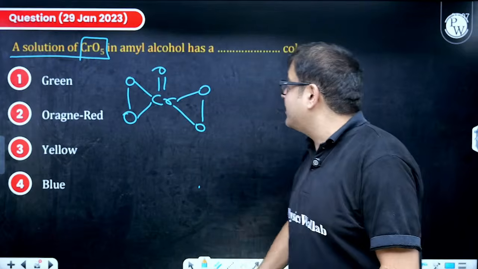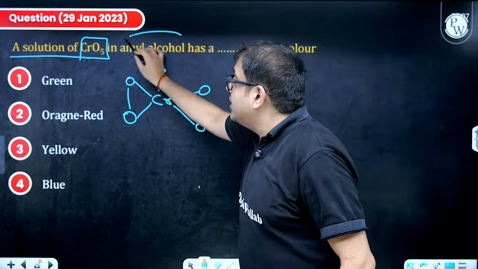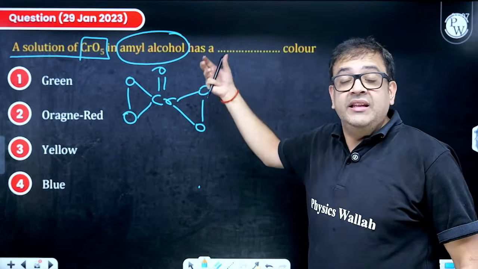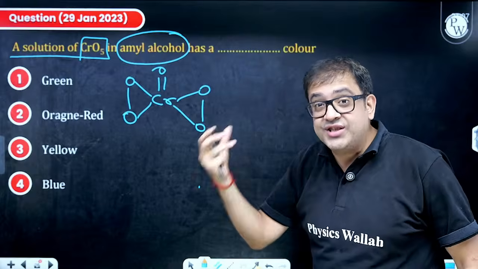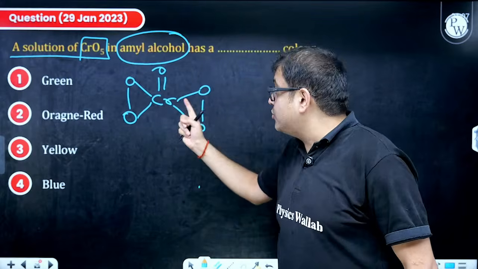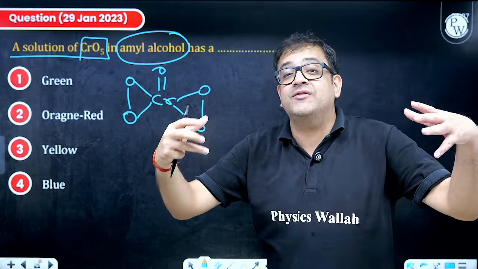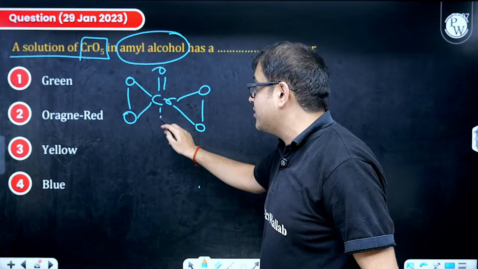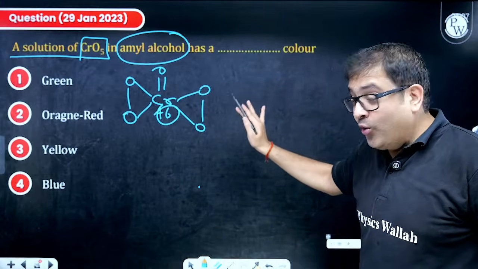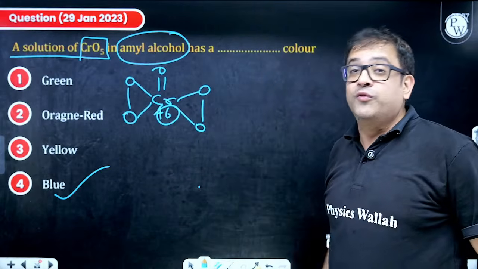Sir, how to hold this compound? If you use some solvent like amyl chloride, then the oxygen of amyl chloride as ligand gives its electrons to the empty orbital of chromium, and that's why it holds chromium in this +6 oxidation state. And once it is held, it gives you its beautiful blue color.